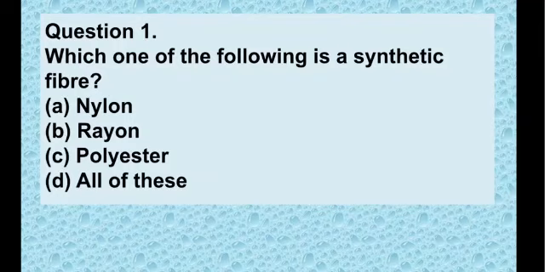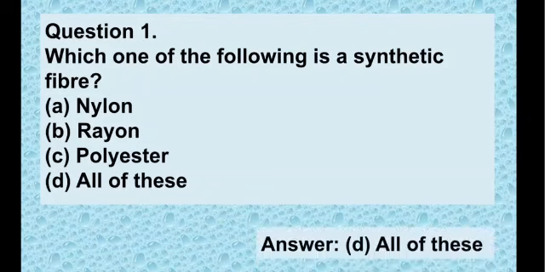We get nylon, rayon and polyester in the laboratory with the help of petrochemical substances. So the correct answer is option D, all of these, because we get all of these in the laboratory. That is why they are synthetic fibers.